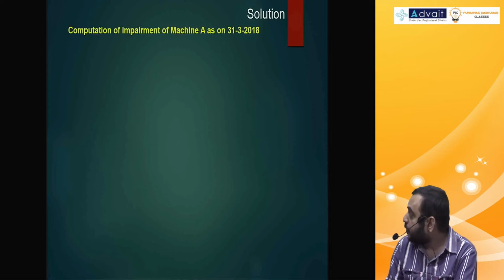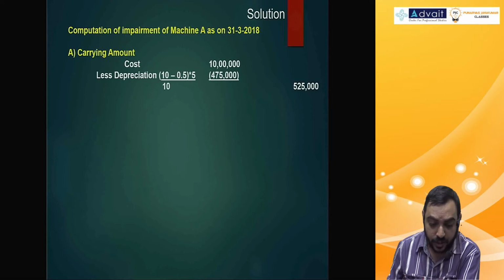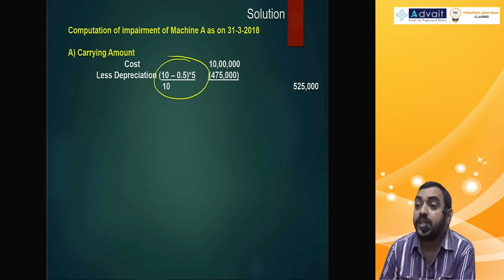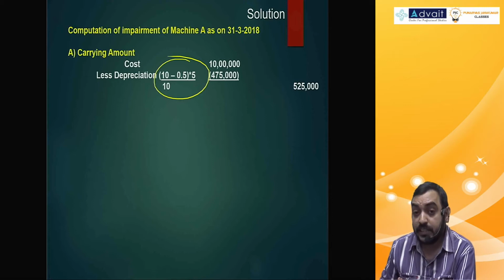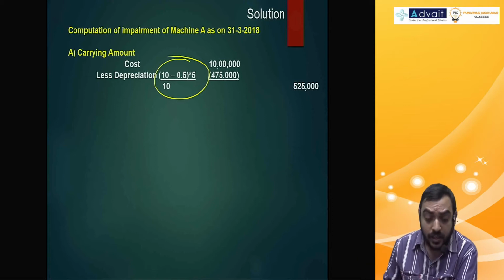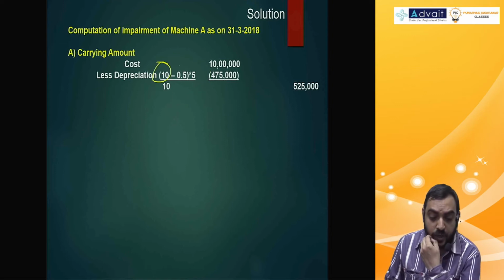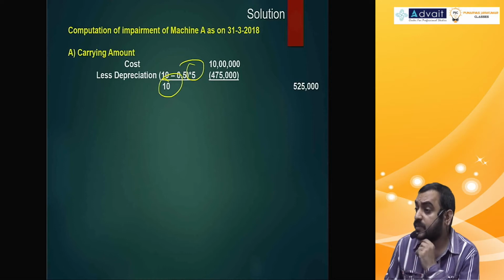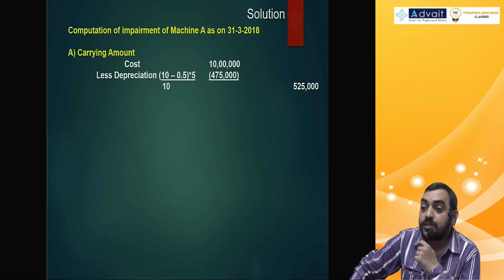Okay, so for computation of impairment for machinery A, carrying amount: 10 lakh minus depreciation for a period of 5 years from 2013 till 2018, divided by 10. 5 years is over, and cost of the asset is 10 lakh. Scrap value, residual value 50,000, so 0.5 divided by 10 useful life multiplied by number of years completed, that is 4,75,000. Remaining amount is 5,25,000.